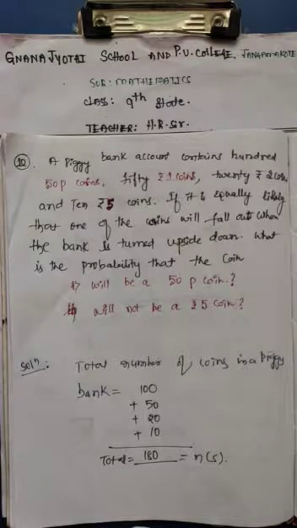In the previous class, we already discussed probability, right? The chance of an event is known as probability. It has two types: one is experimental or empirical, the other is theoretical. Experimental is nothing but empirical. So one is experimental probability, another one is theoretical probability.